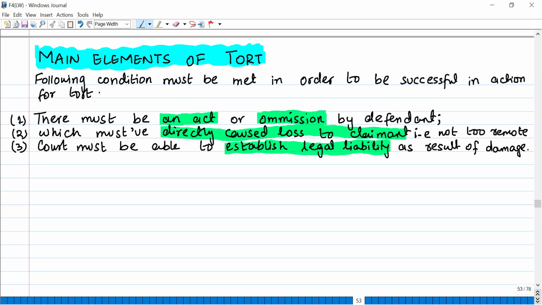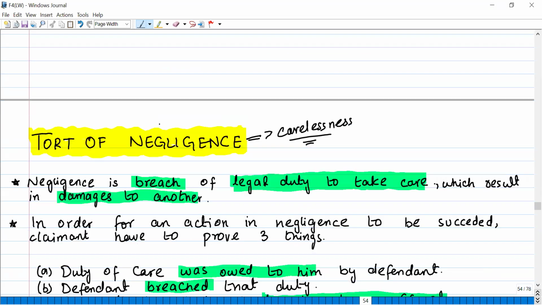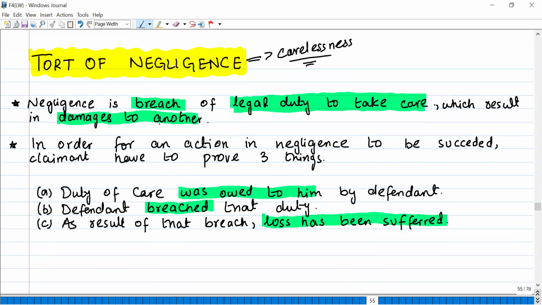Okay. So this caused the loss to the claimant, and the court must be able to establish legal liability: because of this act, this is the amount that he should compensate to the innocent party. Okay. So for the successful action of the tort, these three conditions need to be met. Tort of negligence. Now, the one thing is that there is a legal duty to do something, right? And if you didn't do that, that is your tort, right?